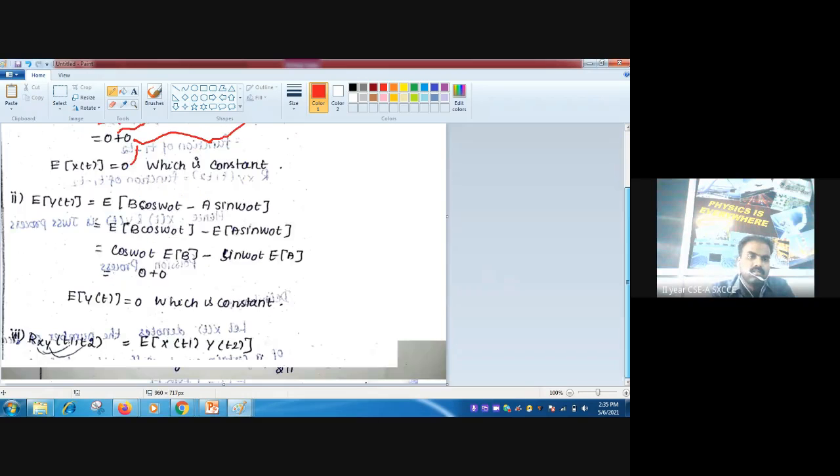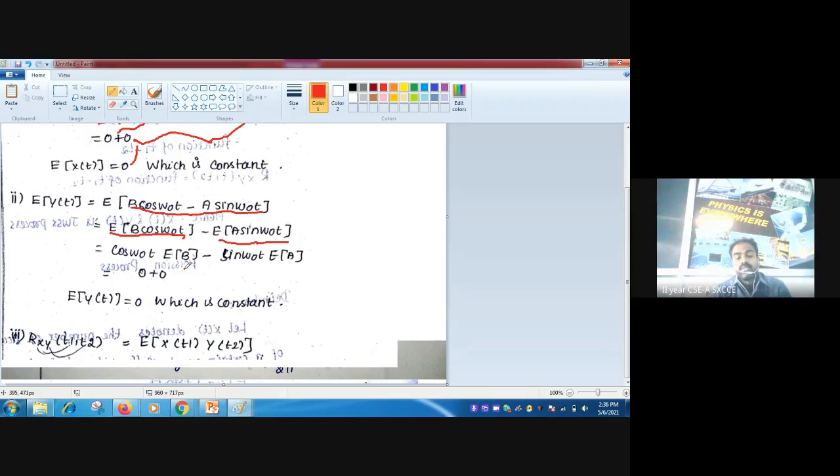So second one, E of Y of t. This is Y of t. So we can split into two parts: E of B cos omega 0 t minus E of A sin omega 0 t. So cos omega 0 t is a constant value, E of B and E of A are all 0.